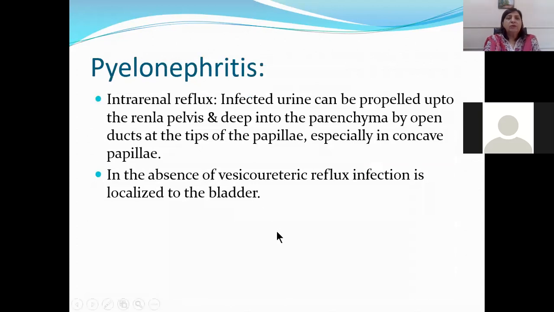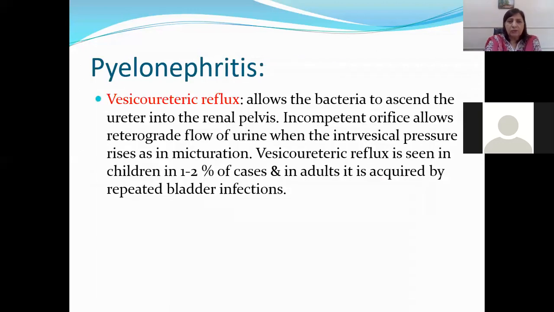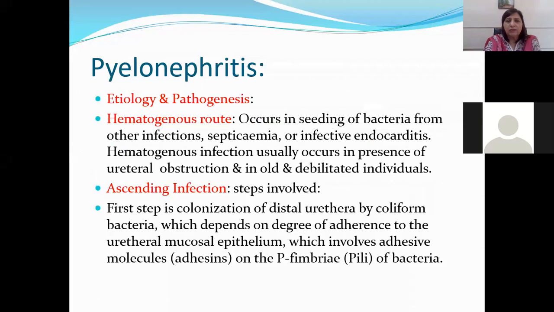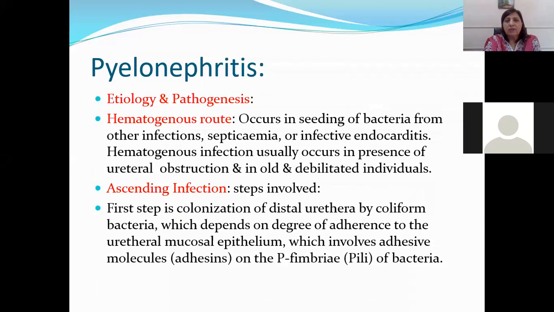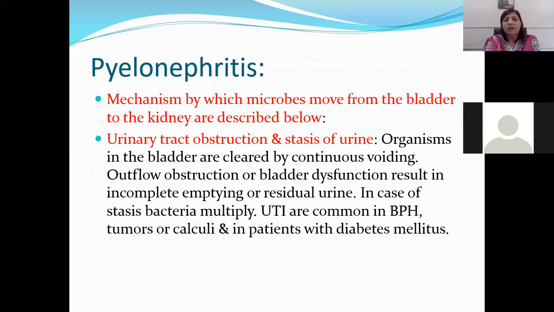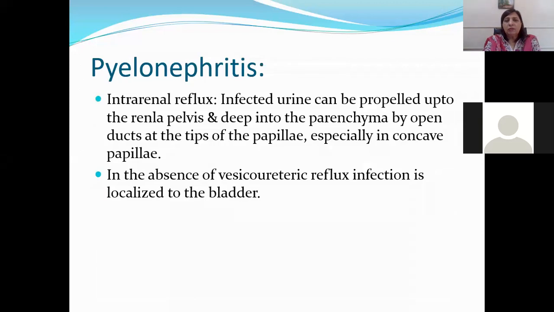Then there is intrarenal reflux. Infected urine can be propelled up to the renal pelvis and deep into the parenchyma by open ducts at the tips of papillae, especially in concave papillae. In the absence of vesico-ureteric reflux, infection is localized to the bladder. So in case of acute pyelonephritis, I've told you it is because of certain bacteria which are mostly coliform organisms, and then there are gram-positive organisms as well, and there are two routes of spread: hematogenous spread and spread through vesico-ureteric reflux.